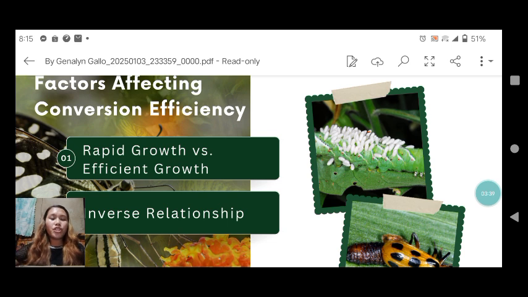Next is the inverse relationship. According to Welch 1968, the inverse relationship between growth efficiency and assimilation refers to the tendency of higher ingestion rates to correlate with lower assimilation efficiencies. When organisms consume food at a high rate, they often cannot fully process and utilize all the nutrients, leading to increased waste and lower overall efficiency in converting food into biomass.